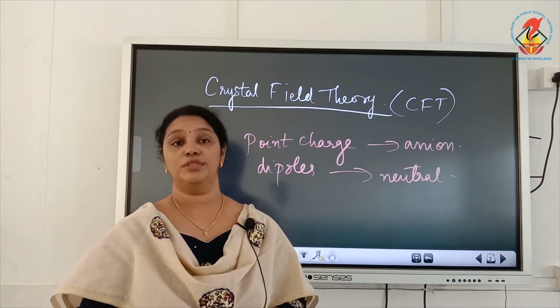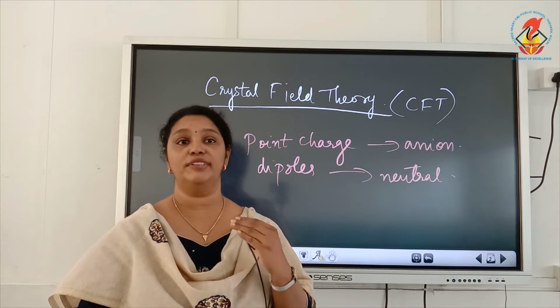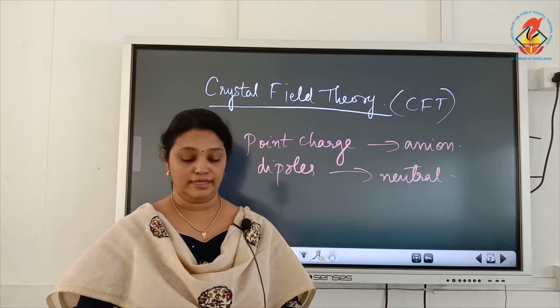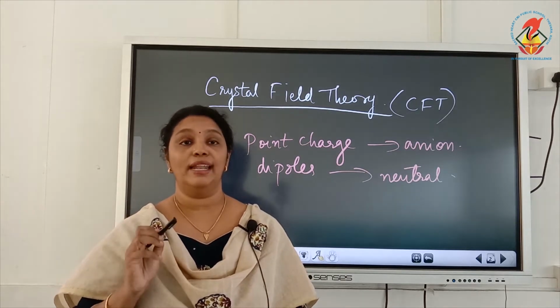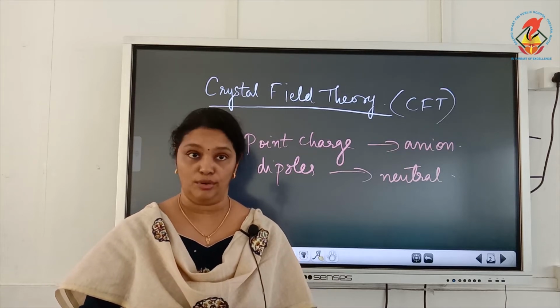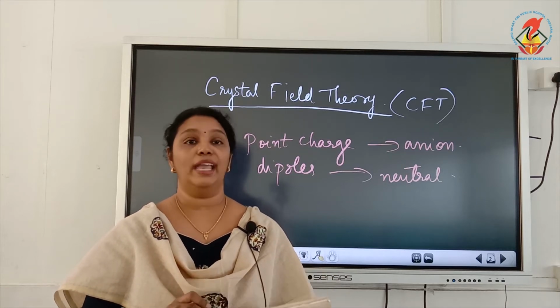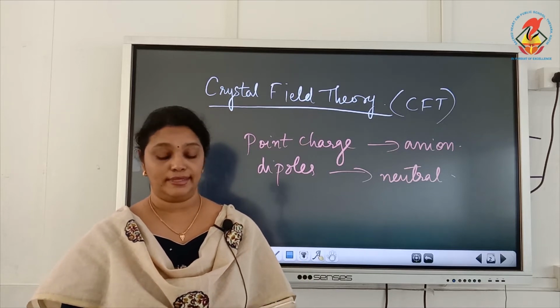Now the third postulate is a very important postulate based on which the CFT is studied. The 5 d orbitals in an isolated gaseous metal atom or ion have the same energy, that is, they are degenerate.